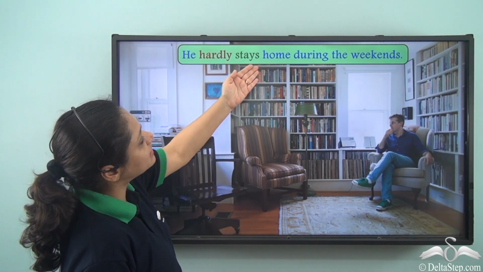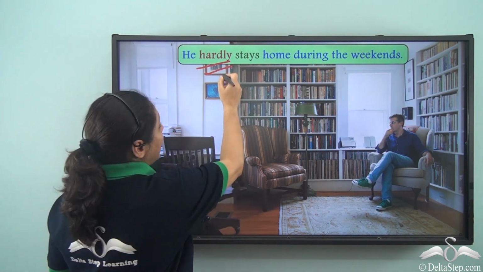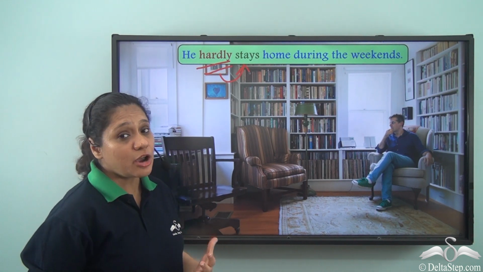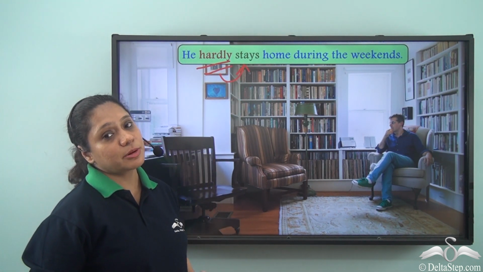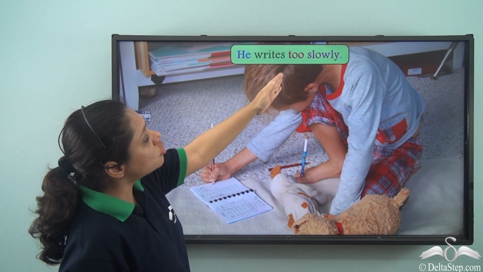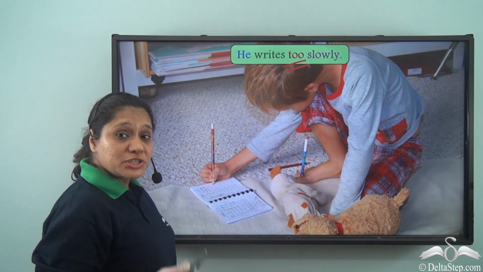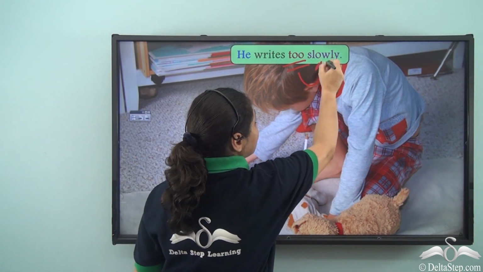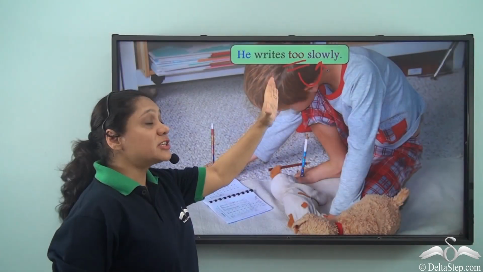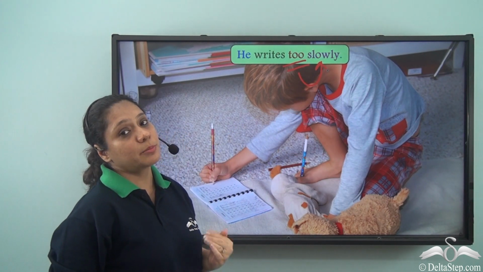He hardly stays home during the weekends. So hardly here is modifying the verb stays, and it is also telling us the degree of the verb stays. Hence it is an adverb of degree. He writes too slowly. In this sentence, too is an adverb of degree because it is modifying another adverb, slowly. Now slowly is modifying the verb writes, and it is also telling us about the degree of the adverb slowly. Hence it is an adverb of degree.